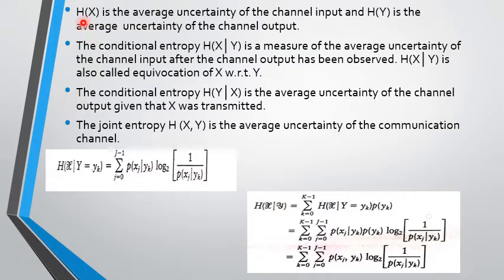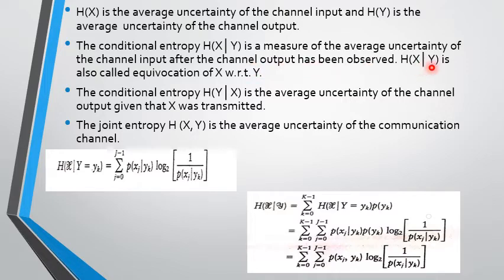Here all the entropy functions are summarized. H of x is the average uncertainty of the channel input and h of y is the average uncertainty of the channel output. The conditional entropy h of x given y is a measure of the average uncertainty of the channel input after the channel output has been observed.